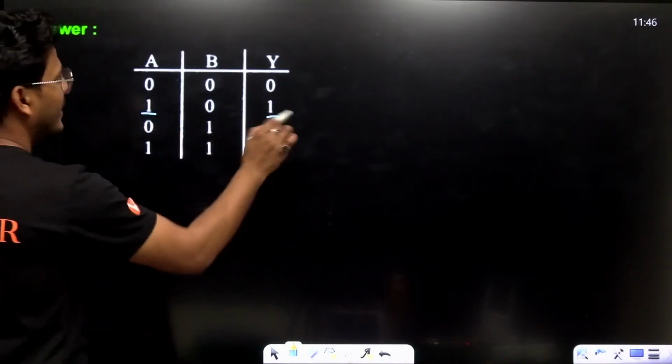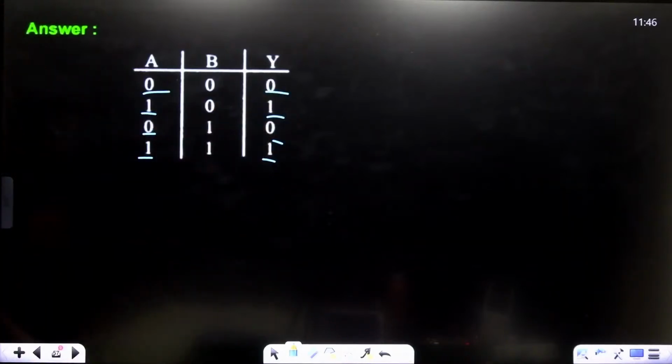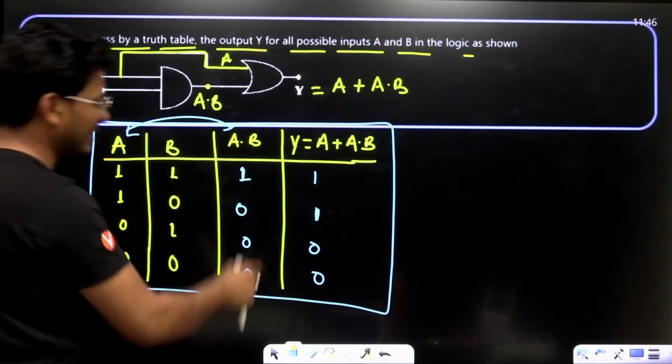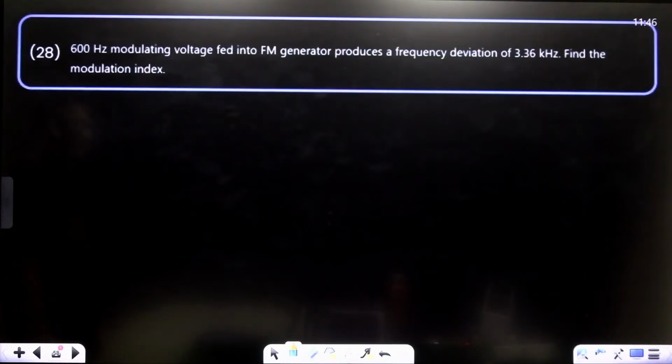A is high, Y is high. High, high, low, low, low, low. Right? Just draw the intermediate terms, then we will calculate the final result easily. Okay, fine. Moving to next.